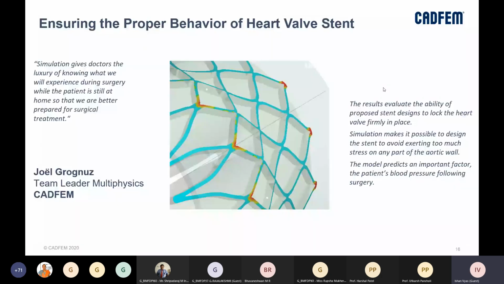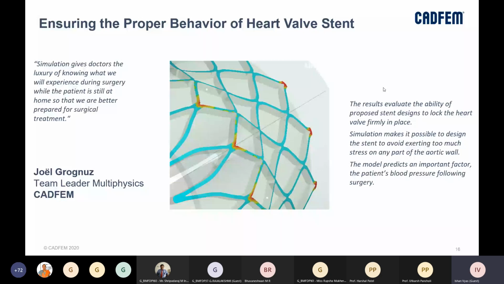So this again comes from, this was done by CADFEM Medical. I'm not sure if I mentioned, but CADFEM has also been working dedicatedly on the medical or healthcare industry. As a result, we have developed a separate wing which focuses specifically on the medical industry, called CADFEM Medical. And that is why you see a lot of case studies also coming from us.